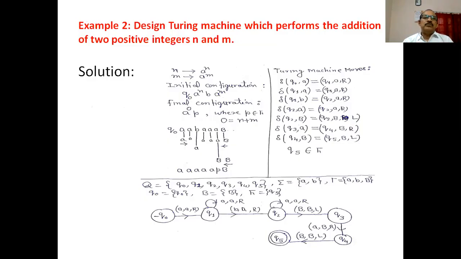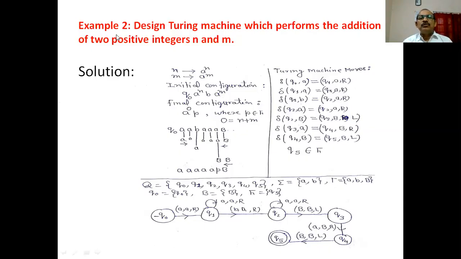Let us take another example. Suppose we are interested to design a Turing machine which performs the addition of two positive integers n and m. So, how will you represent n on the tape and how will you represent m on the tape? With the help of the unary coding scheme, we represent n as a^n and m as a^m. You can take another symbol, you may take 0 or you may take 1 as you wish.